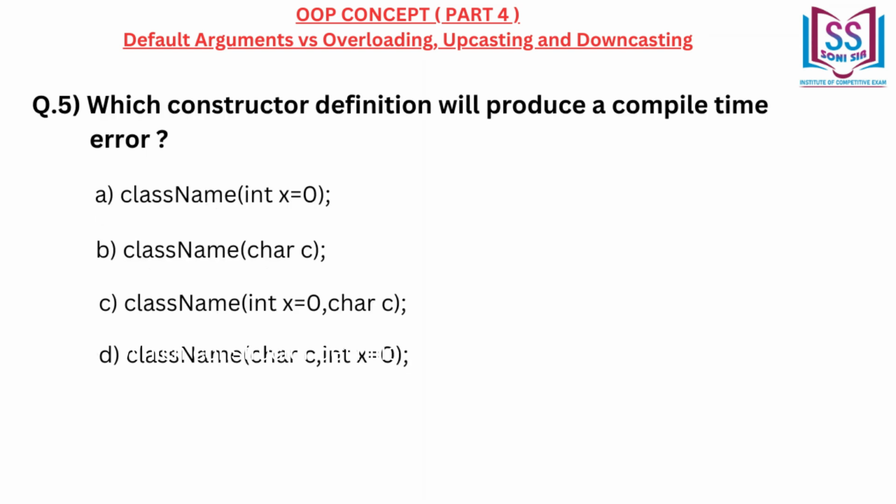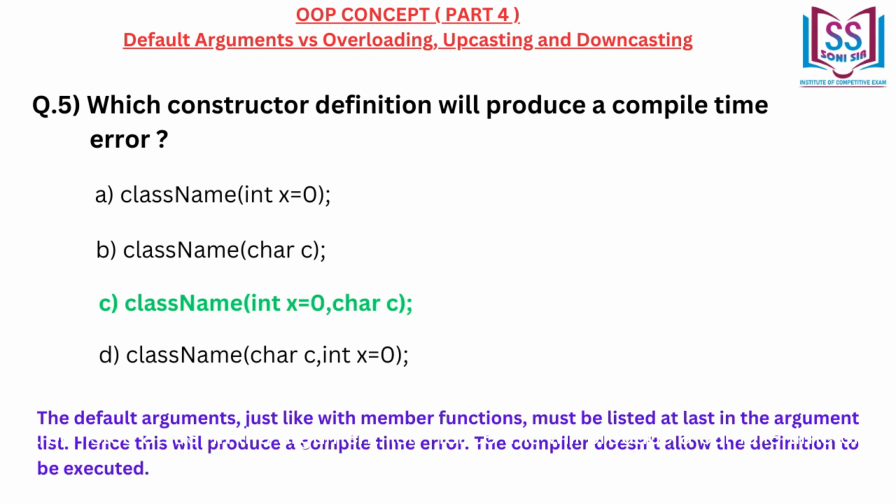Which constructor definition will produce a compile time error? A. Class name, int x equal to 0. B. Class name, char c. C. Class name, int x equal to 0, char c. D. Class name, char c, int x equal to 0. Correct answer C. Class name, int x equal to 0, char c.